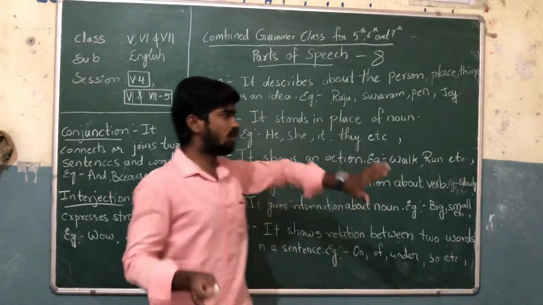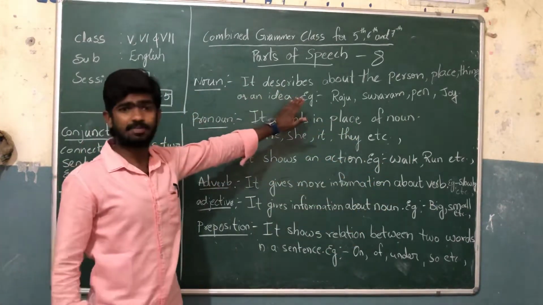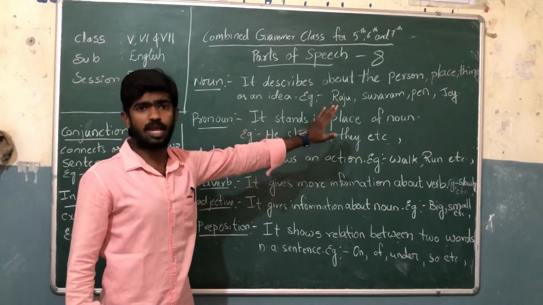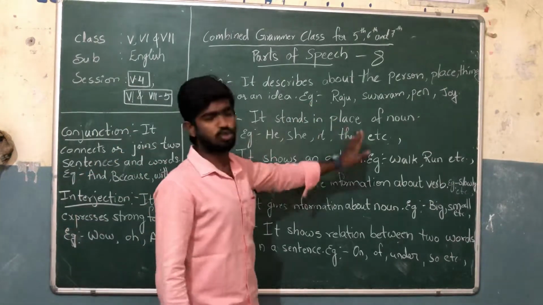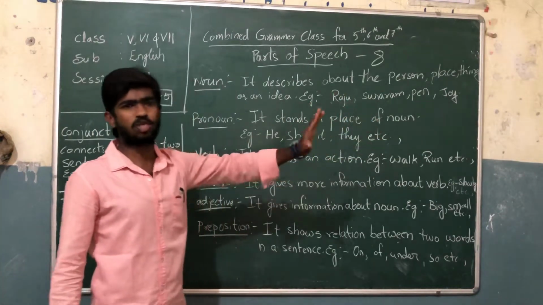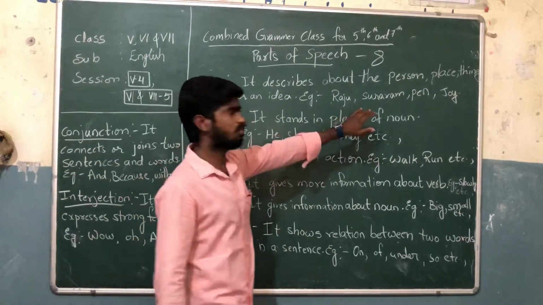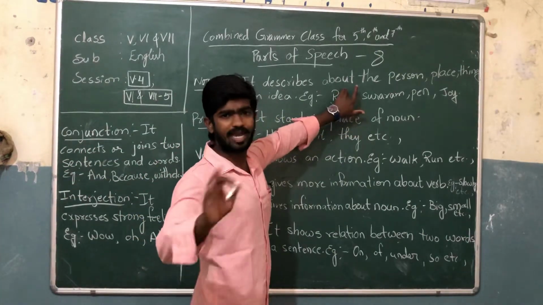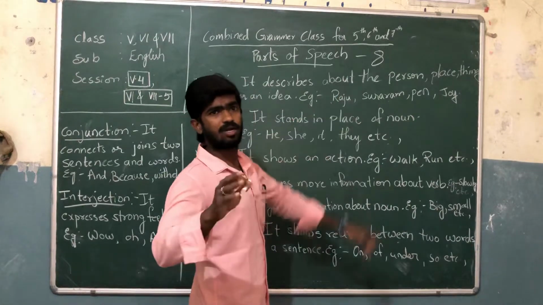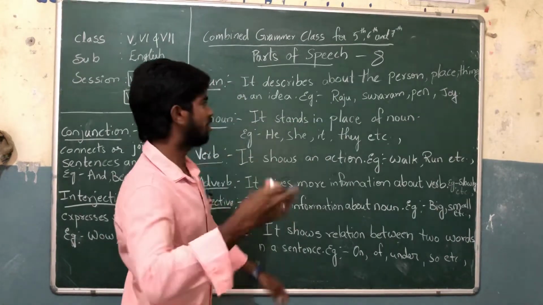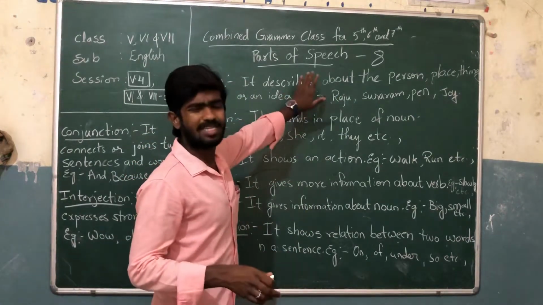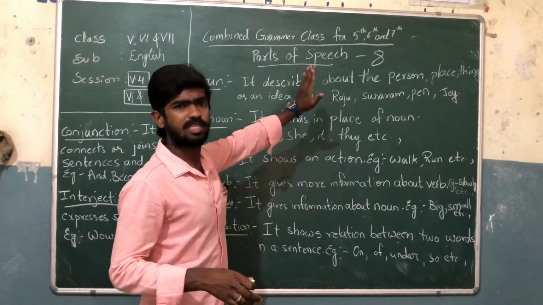A noun is nothing but a word that tells or describes a person, place, or thing. Examples: Raju, a pen, a book, idea, choice, something, etc. We have plenty of examples. It only describes the person, place, things, and animals.